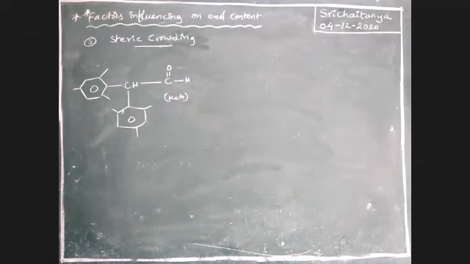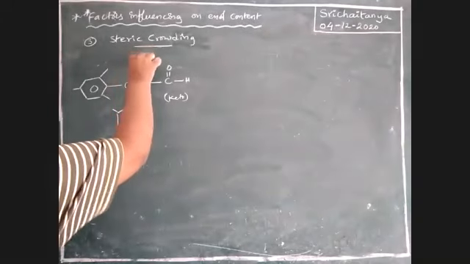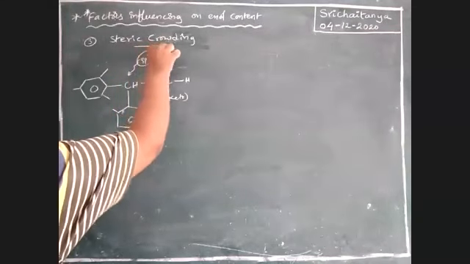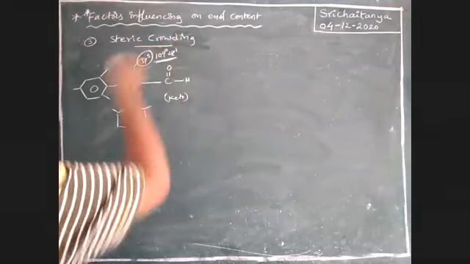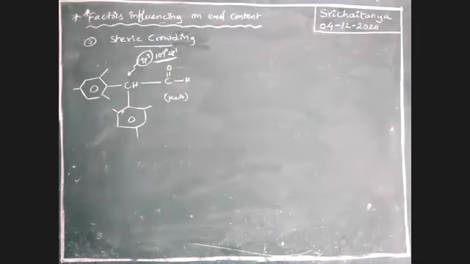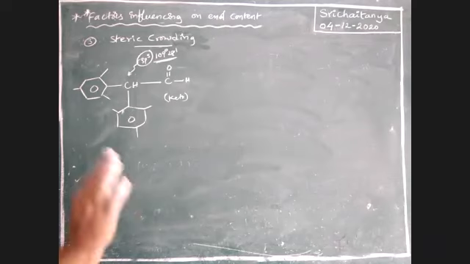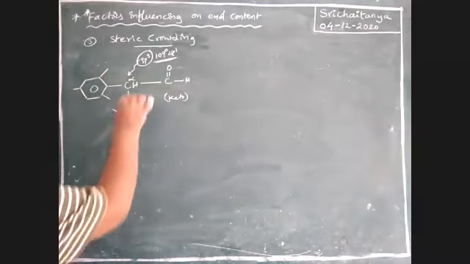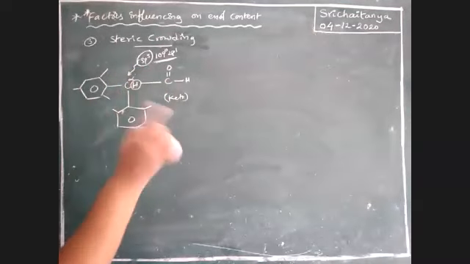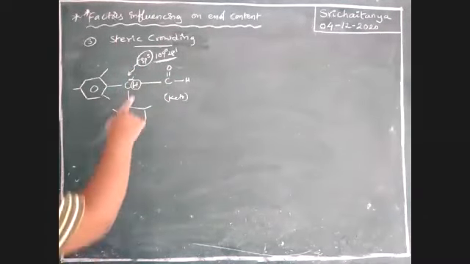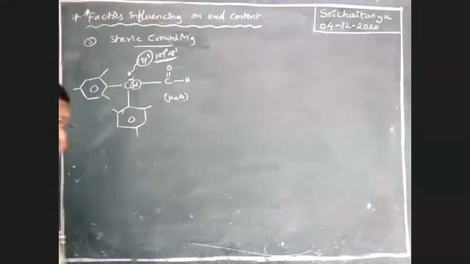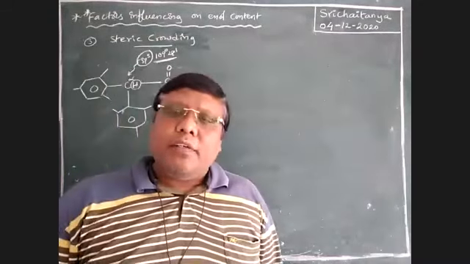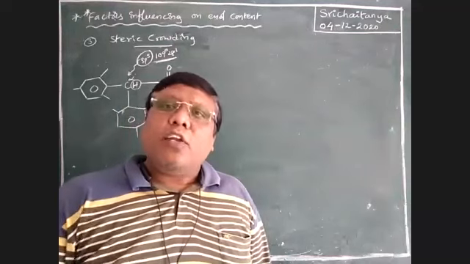Now this carbon is in sp3 hybridization with bond angle 109 degrees 28 minutes. But bulky groups are attached here. Now it converts; this is the alpha carbon, this is the alpha hydrogen, so enolization takes place. The hydrogen involved in enol formation, the alpha hydrogen, is also called enolizable hydrogen.